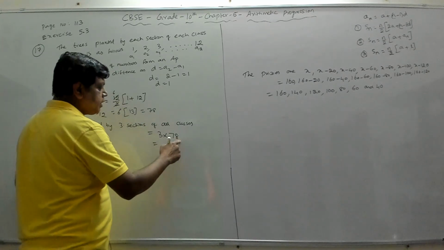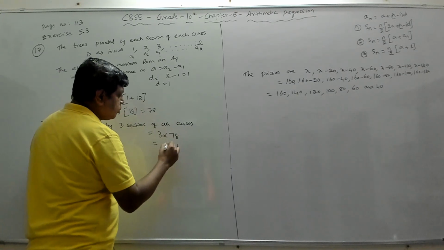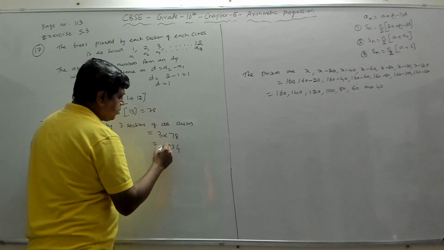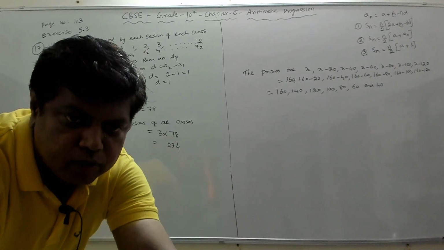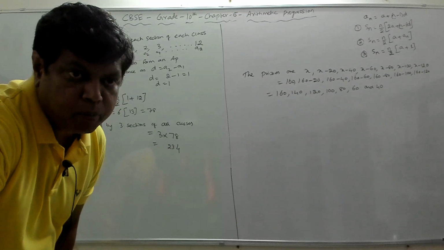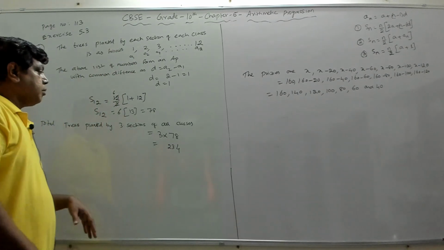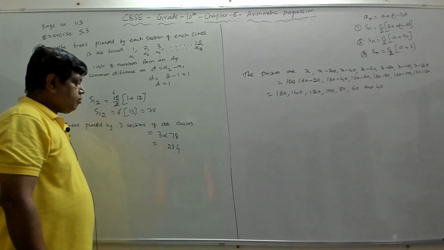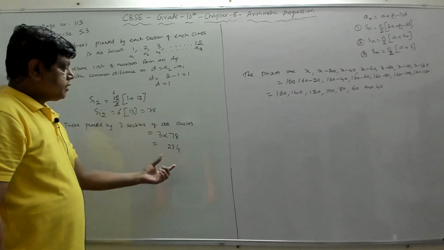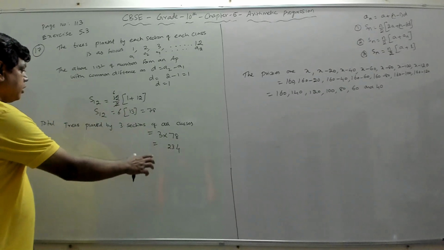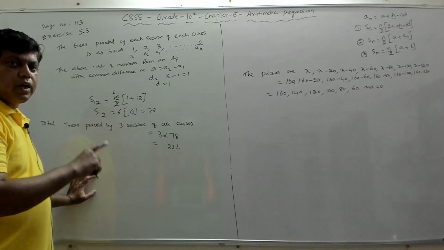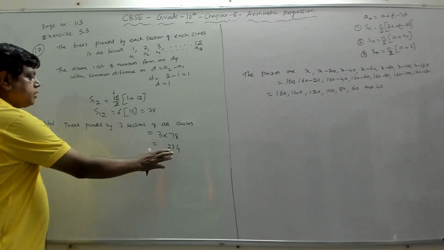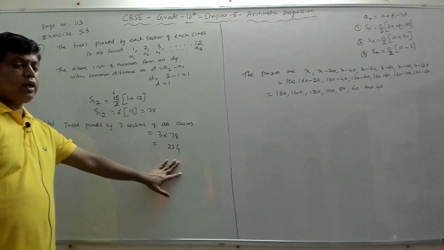So 3 into 78: 3 times 8 is 24, carry 2, you get 23. Right? So you get 234 trees planted in total. Fine. So the number of trees planted by all the 3 sections of each class is 234. This is the total number of trees planted by 3 sections of all the classes, first standard till 12th standard. So this is the answer. So 234 trees are planted.